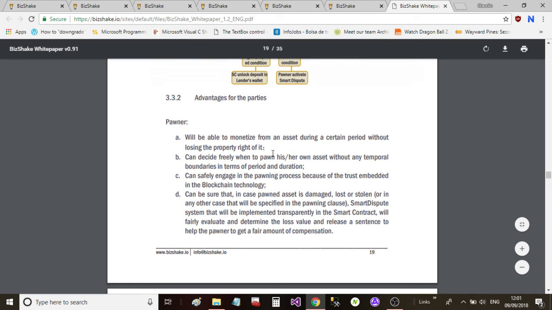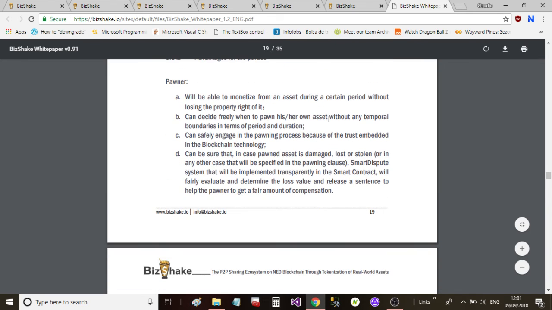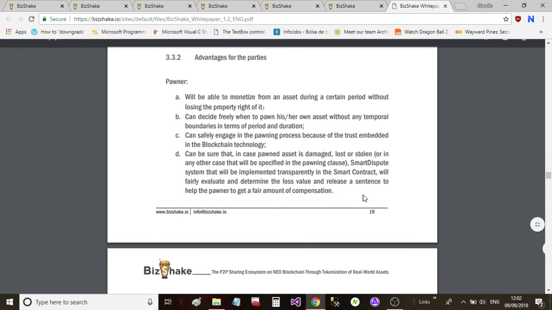So the pawners will be able to monetize from an asset during a certain period without losing the property right of it. B. They can decide freely when to pawn his or her own asset without any temporal boundaries in terms of period and duration, and can safely engage in the pawning process because of the trust embedded in the blockchain technology. And D. They can be sure that in case the pawned asset is damaged, lost, or stolen, or in any other case that will be specified in the pawning clause, the Smart Dispute system will be implemented transparently in the smart contract and will fairly evaluate and determine the loss value